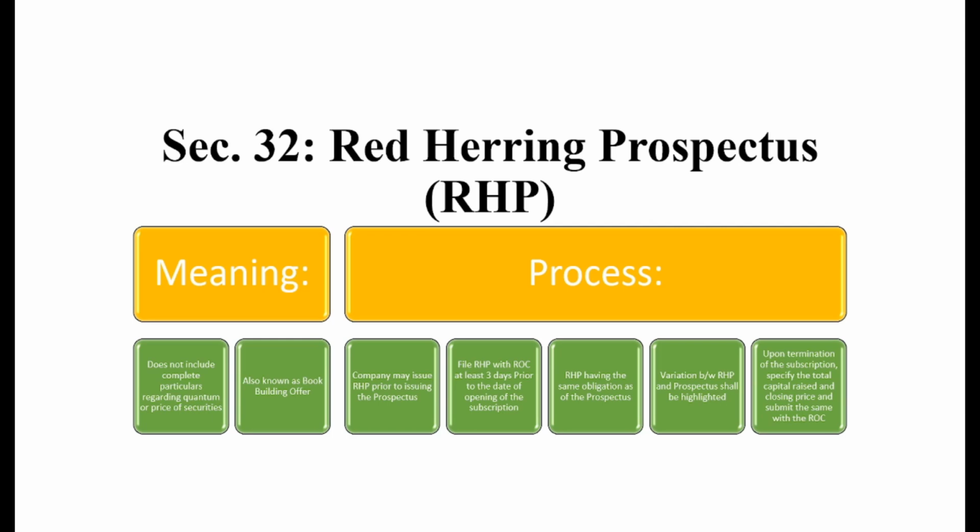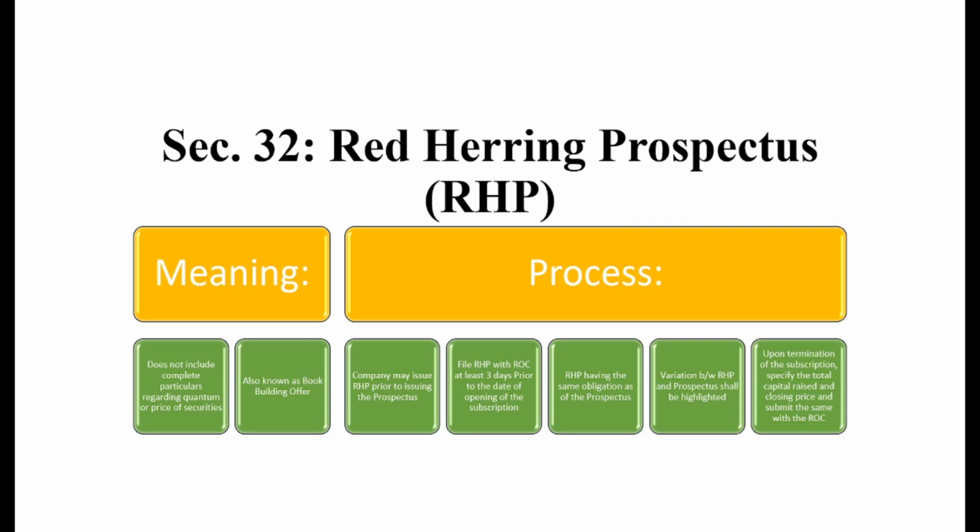If any kind of variation is found between the two documents, then the company shall create a detailed highlight of such variations, so that the readers or the investors may be aware of such variations.